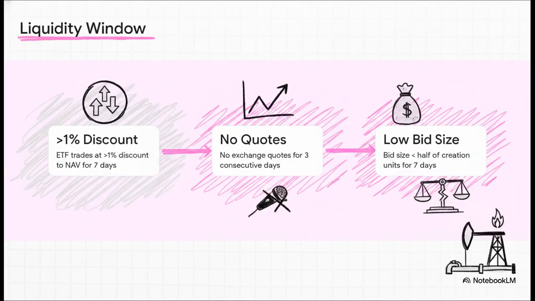Let's move on and see how this builds into their exit strategy. Normally, retail investors just buy and sell ETF units on the secondary market stock exchange. But what if the market completely seizes up? Well, the document actually outlines specific downside protection triggers called liquidity windows. Basically, if the ETF trades at more than a 1% discount to its actual net asset value for 7 straight days, or if exchange quotes just completely disappear for 3 days, retail investors get an escape hatch. Under these super rare conditions, you can bypass the exchange entirely and redeem up to 25 crores directly with the AMC, and get this, without paying an exit load.